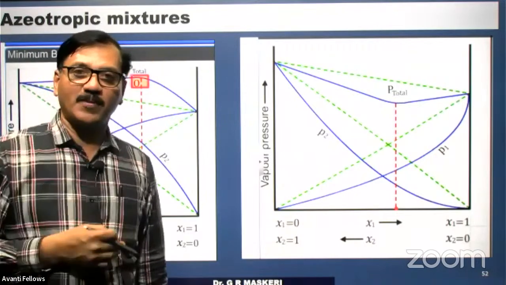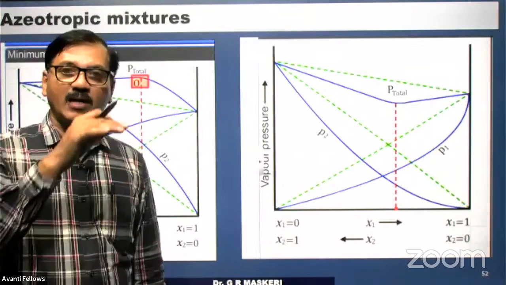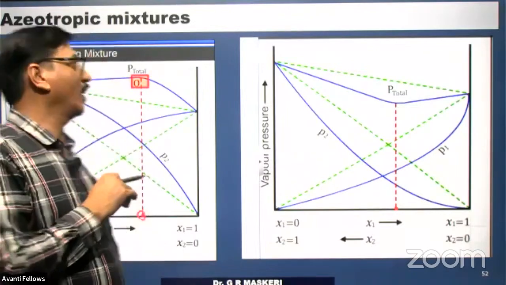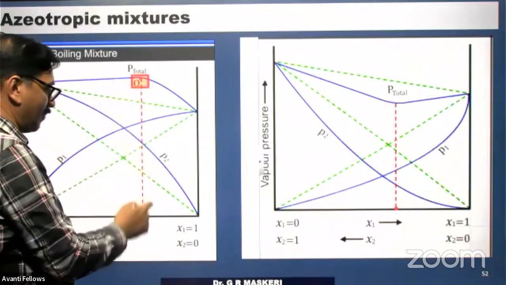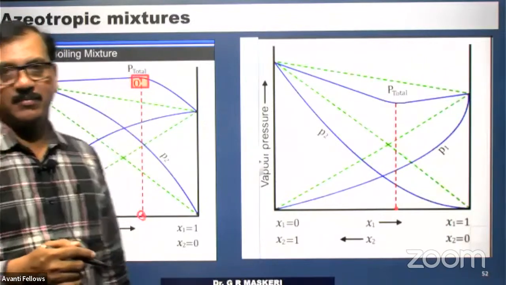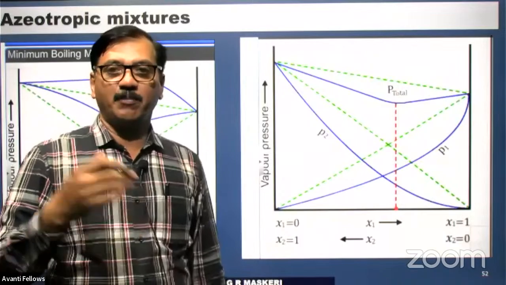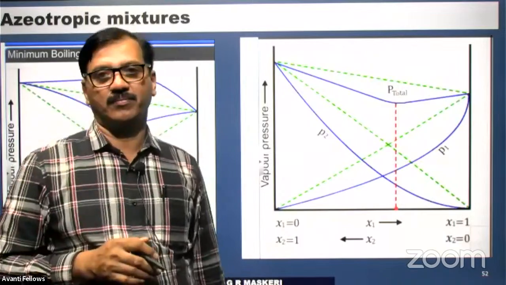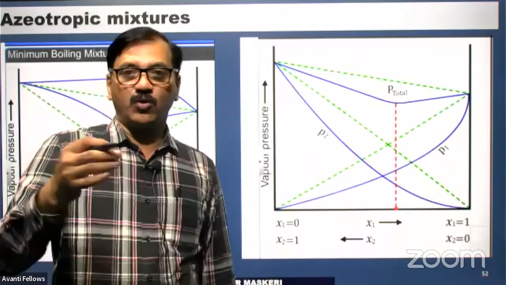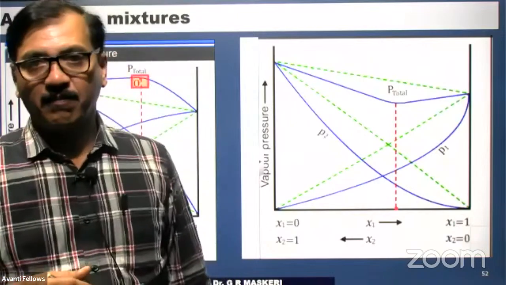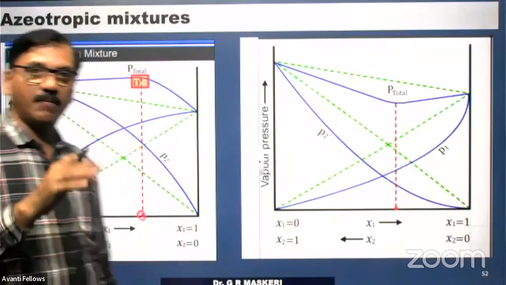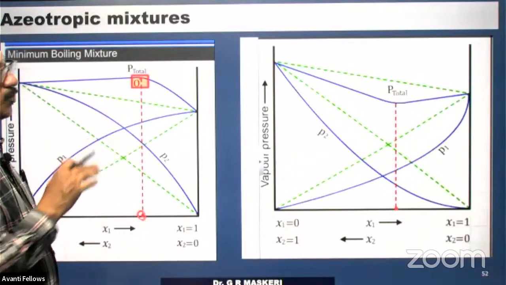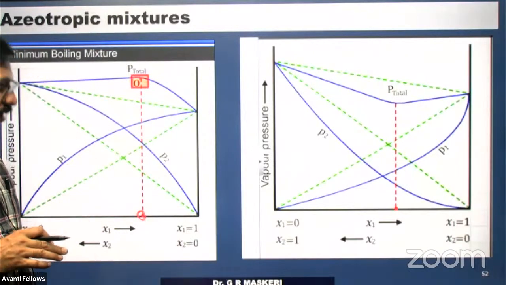What happens when the vapor pressure is maximum? The boiling point decreases. At this composition, the mixture behaves like a pure liquid. If you want to separate them by fractional distillation, this is not possible. Such a composition is called an azeotropic mixture.